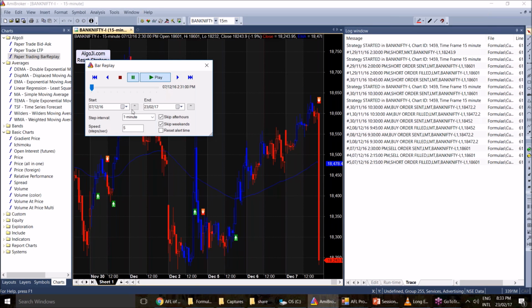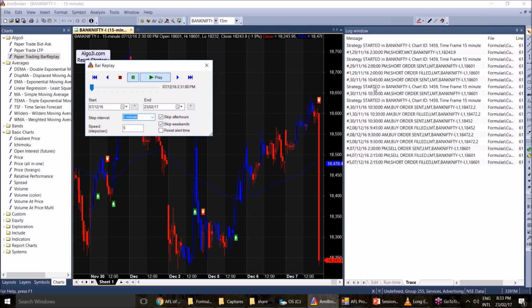That is why I was saying that you should always use the highest resolution of data you have. If you have 1 minute data, you should use step interval of 1 minute only, regardless whether you are testing the strategy on daily time frame or 15-minute time frame or 60-minute time frame, right? And if you want to verify your backtest, all you have to do is set this paper trade system for, say, the past 30 days.